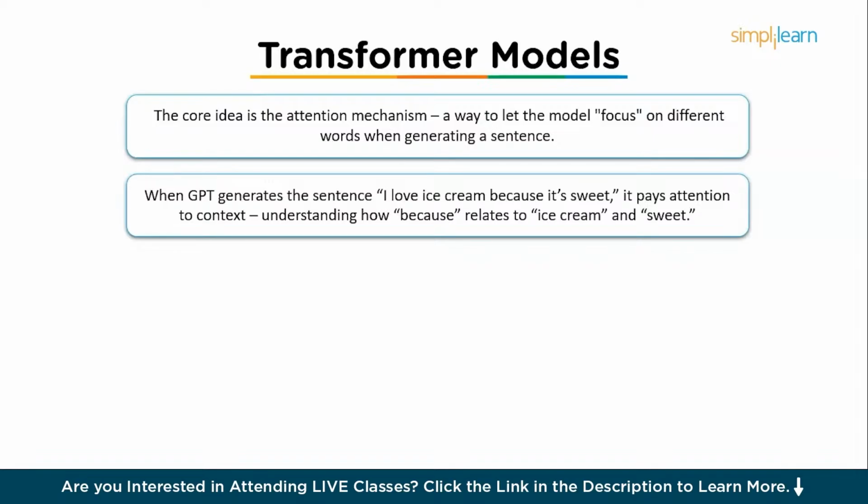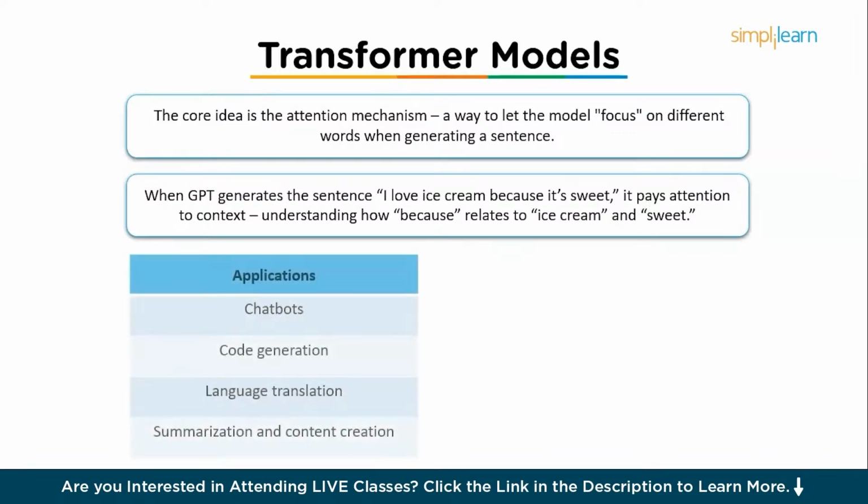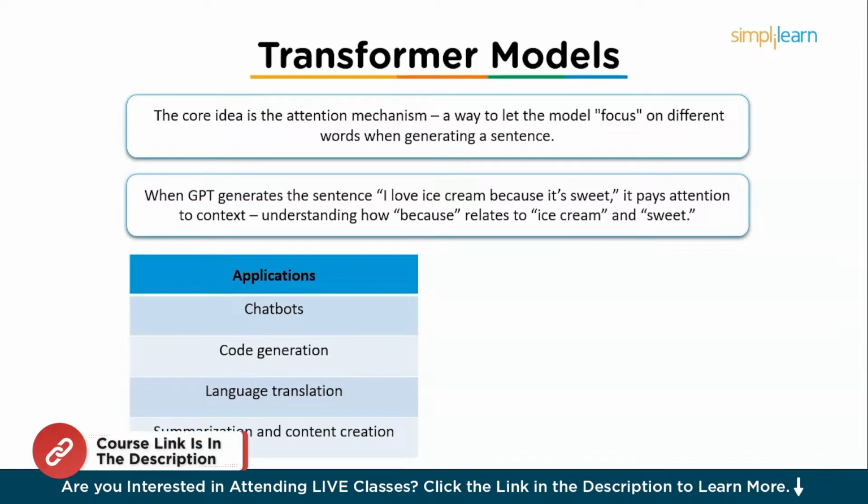So let's now move on to the applications. The first one is chatbots, like ChatGPT. Then we have code generation, that is GitHub Copilot. Thirdly, we have language translation. And finally, we have summarization and content creation. Then let's move on and see why transformers stand out.